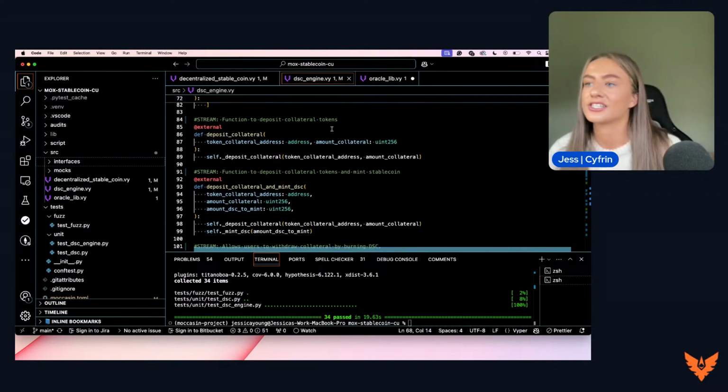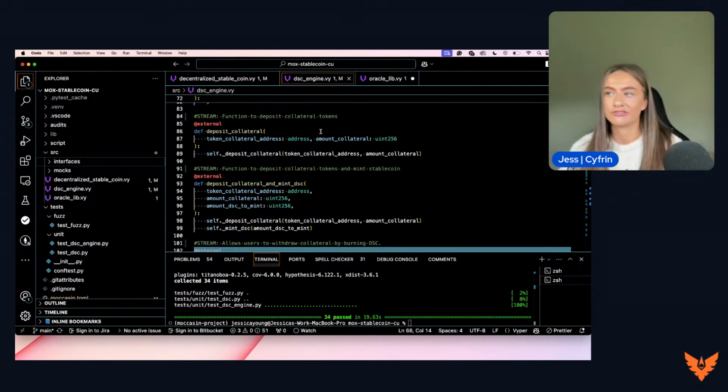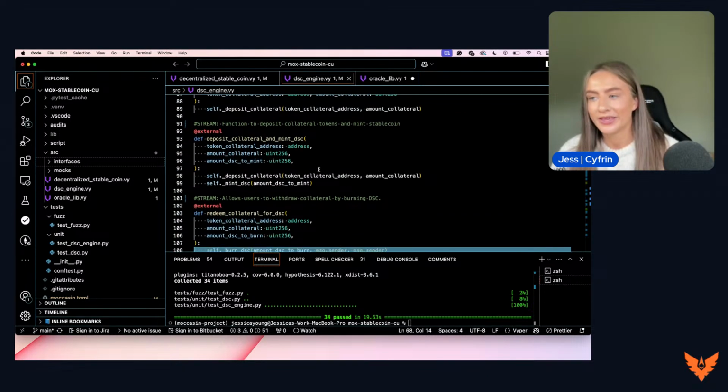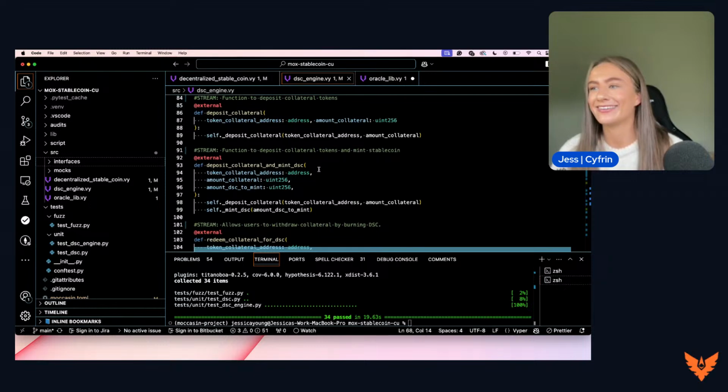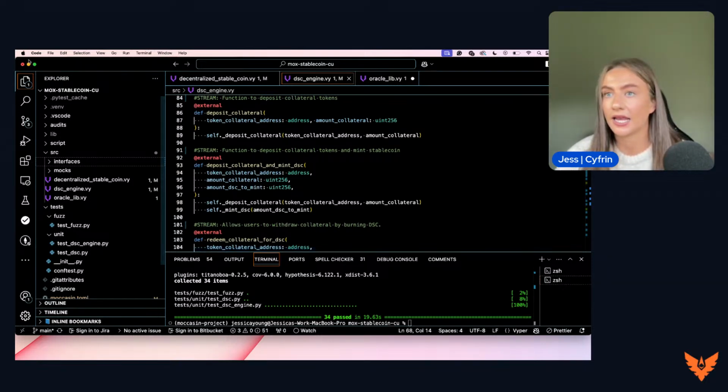Now moving on to the external functions, we have the deposit collateral function. This is the function used to deposit collateral tokens. This is the function that will be called to deposit wrapped ETH or wrapped BTC so that you have the ability to mint some of the stablecoin DSC. So this moves on nicely to the next function that allows you to deposit collateral and mint DSC in the same function. This is what we discussed in the diagram.